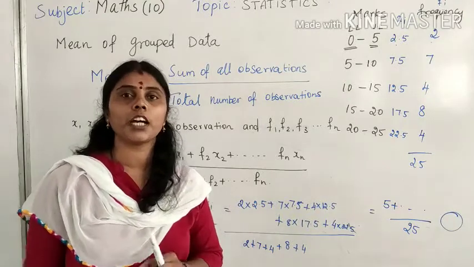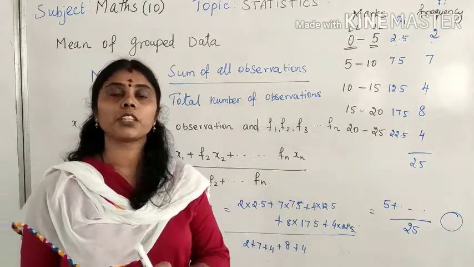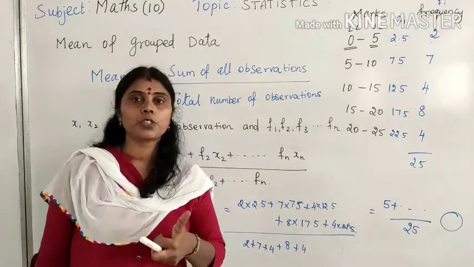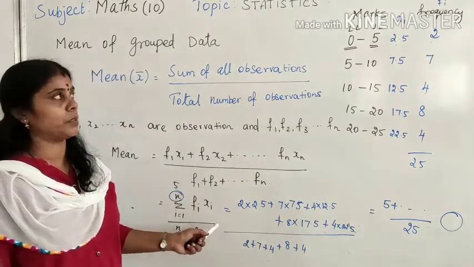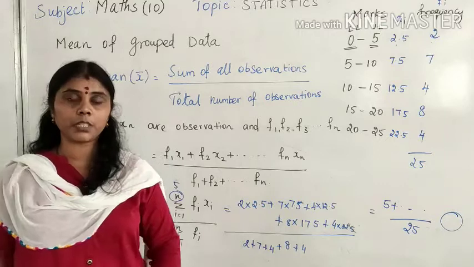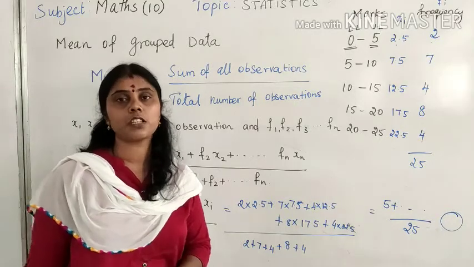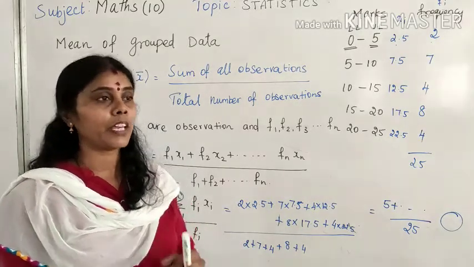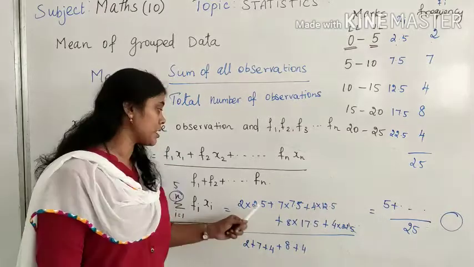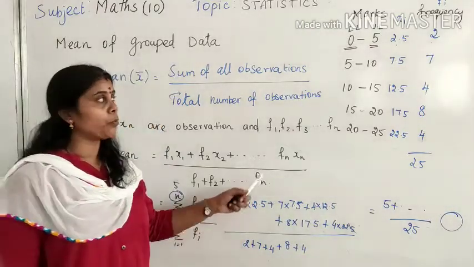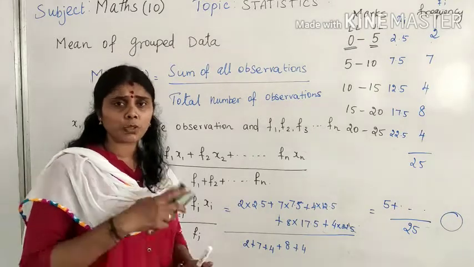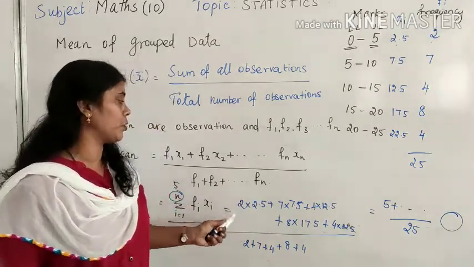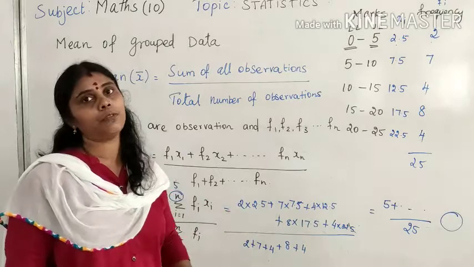Here we are finding the mean with 3 different methods. One is the direct method. The first method I taught you is your direct method. I will explain all 3 methods with one sum so that it is easy for you to understand. Why are we using 3 methods? If the numbers are simple, small numbers like 1, 2, 3, 4, then you can easily find it using the direct method.